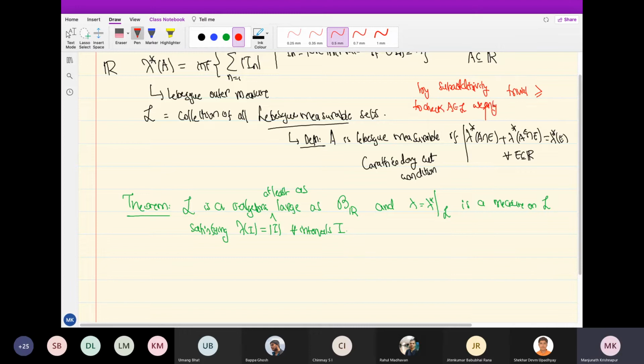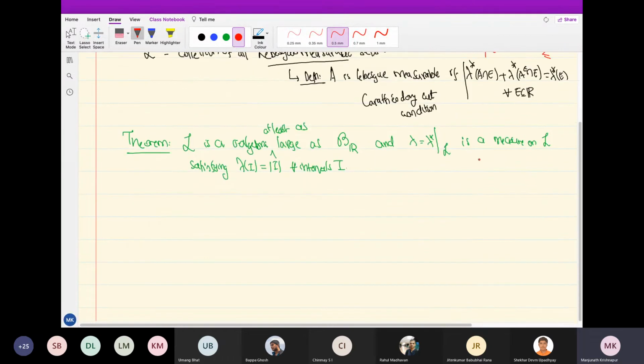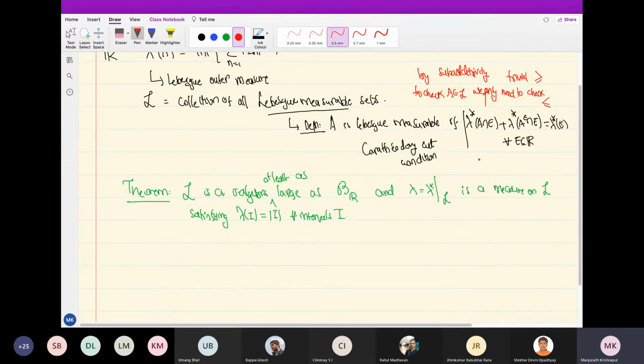We only need to check less than or equal to here. The sum of these is less than or equal to; that's the only thing you need to check. The other way is always true by subadditivity. It's the less than or equal to part that is really the condition here. That's the Carathéodory cut condition, so we will remember that throughout the proof. Don't ask me why I didn't prove the other way, because that's always true.